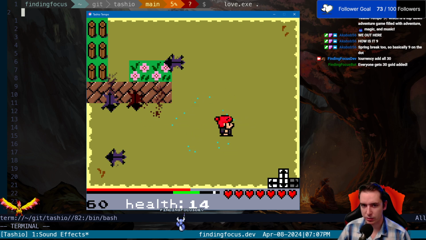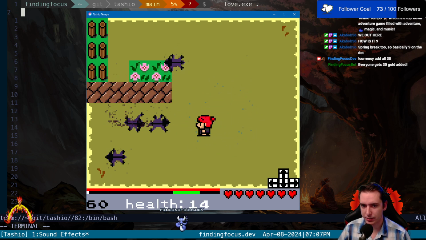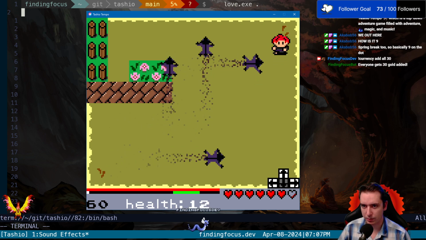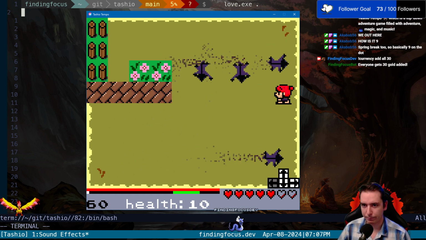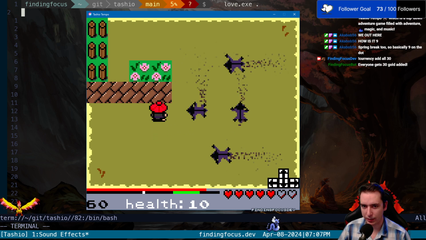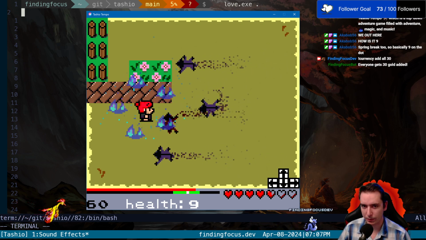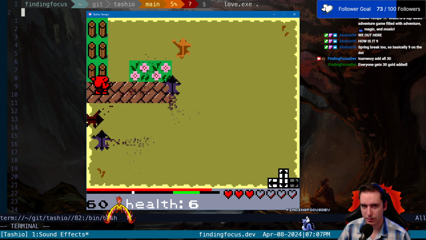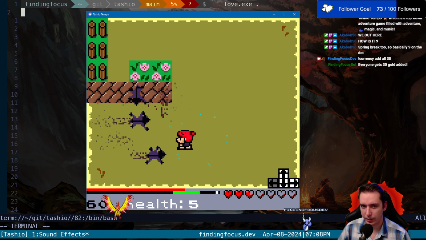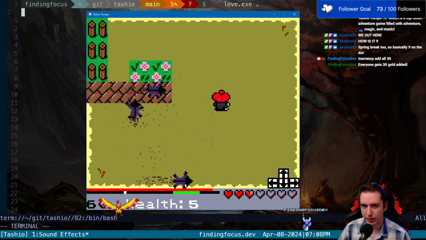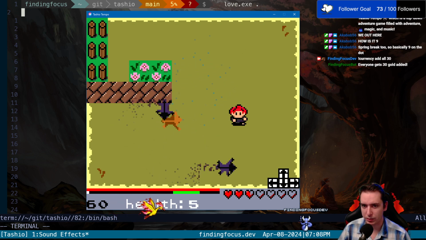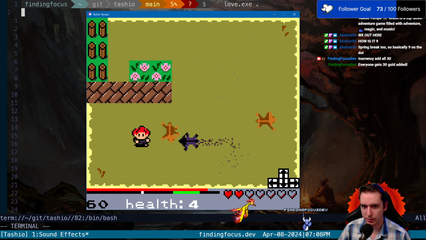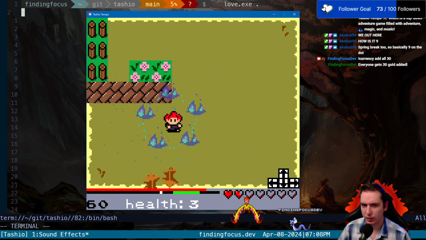Now, yesterday we started implementing some sound effects. So when we get hit, it makes those sound effects. Anytime we take damage, we play that hit sound. Anytime we have our active spell cast, and there's the cleanse sound effect. The levels aren't right, obviously. The actual sound effects aren't right. They're just template placeholders.